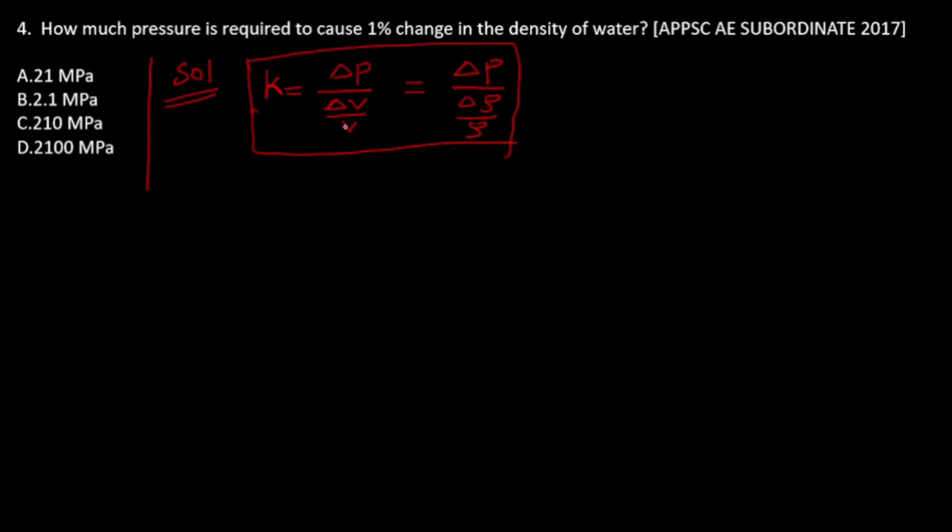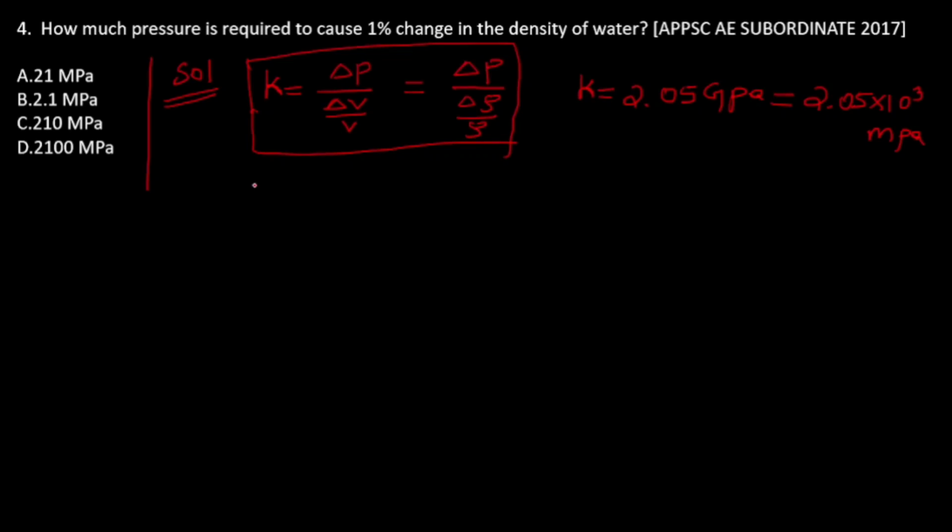Here K is not given, so we need to remember. Water is given, so we need to remember water's bulk modulus, 2.05 gigapascal. That means 2.05 into 10 to the power of 3 megapascal. So we can solve now.